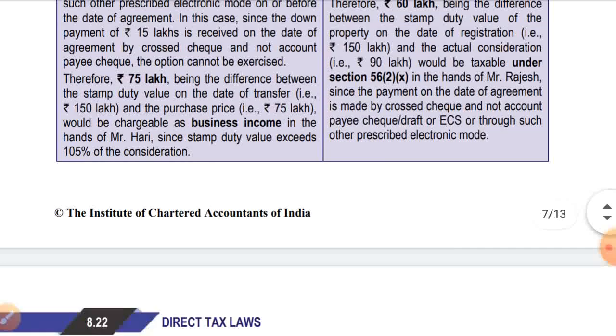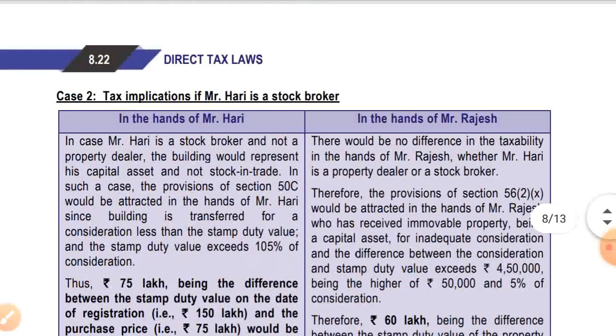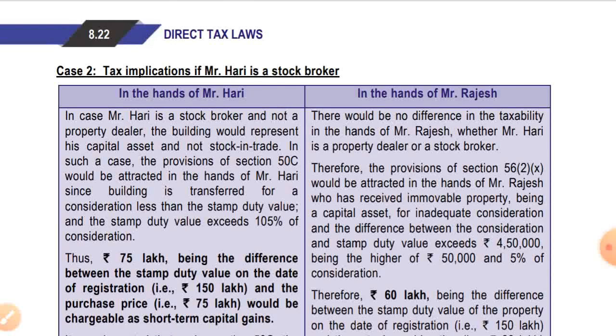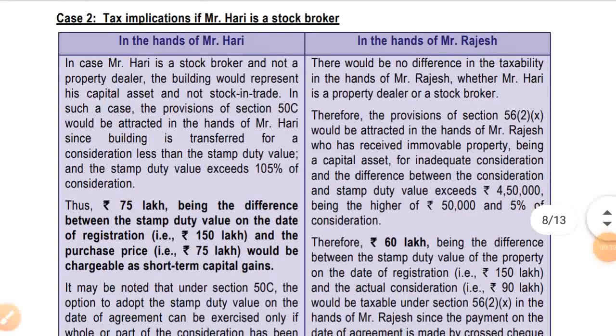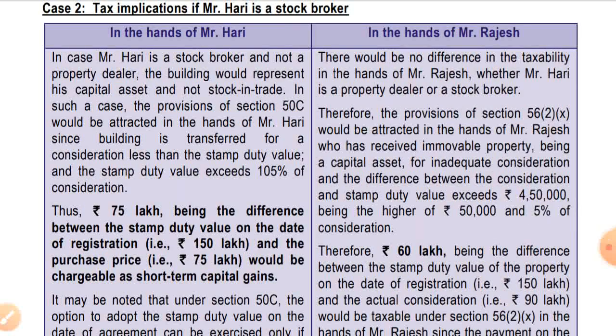Okay, now we see the second case, that is the tax implication if Mr. Hari is a stockbroker. Section 50C will be attracted. In case Mr. Hari is a stockbroker and not a property dealer, the building would represent his capital asset and not stock in trade. In such a case, the provision of section 50C would be attracted in the hands of Mr. Hari, since the building is transferred for a consideration less than the stamp duty value, and the stamp duty value exceeds 105% of the consideration. Okay, the answer would be the same, but the provision that is applicable is different.